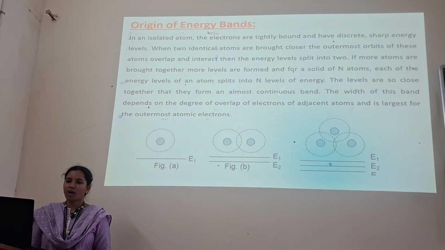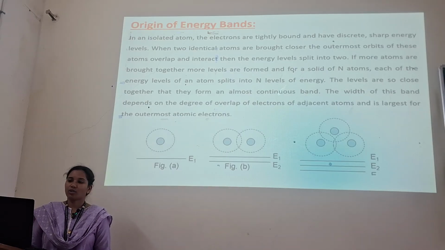If more than two atoms are brought together, as you can see in figure C, in figure B we have only two atoms, in figure C we have three atoms, more levels are formed. For a solid of n atoms, each of the energy levels of an atom splits into n levels of energy.